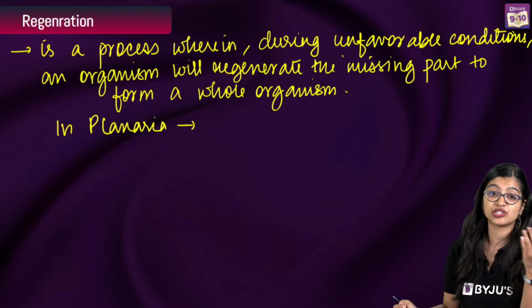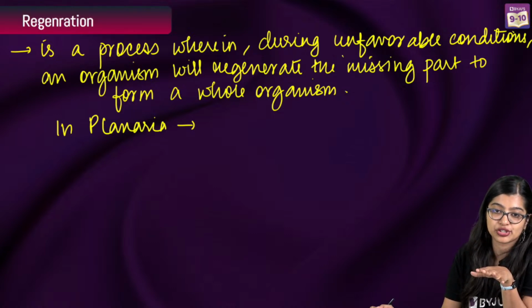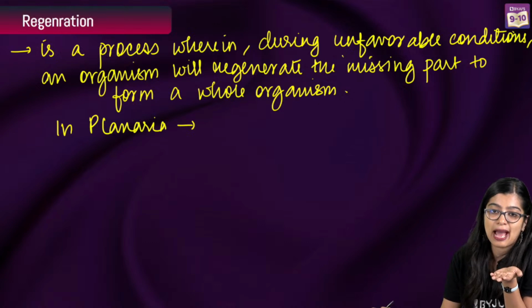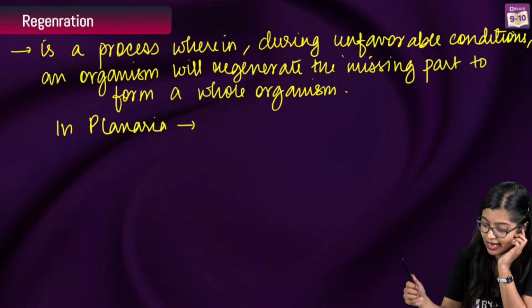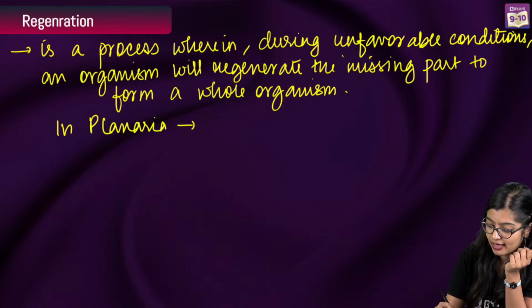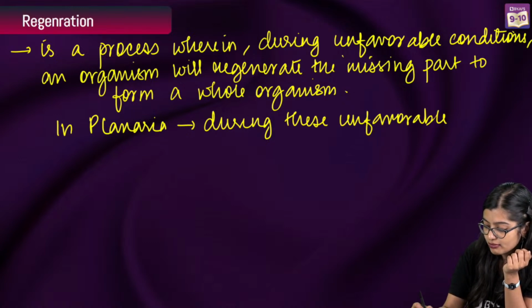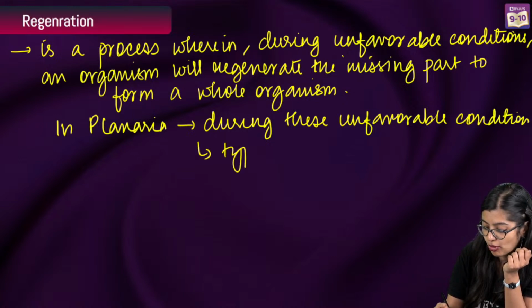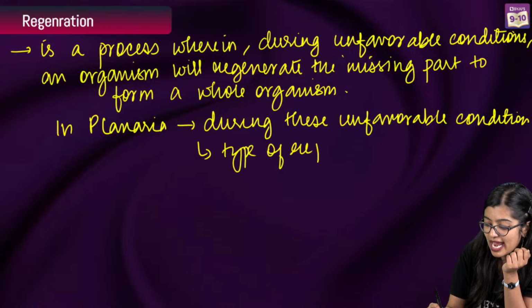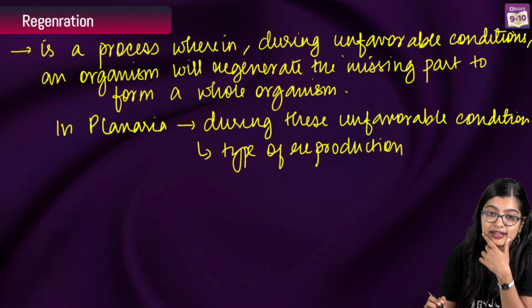It is a type of regeneration in unfavorable conditions. It's a type of reproduction during unfavorable conditions, right? Yes, regeneration happens in lizard's tail, right? So you can write this down. So it's a process wherein an organism will regenerate the missing part in planaria during these unfavorable conditions, right? It is considered to be a type of reproduction. So you see, I'm not saying it is the mode of reproduction. Only in such cases it will be like that, right?